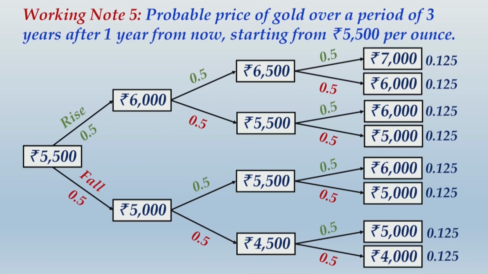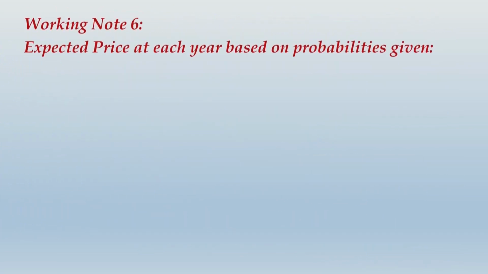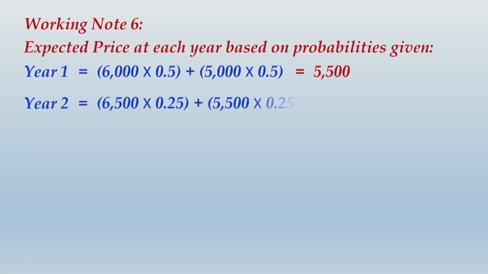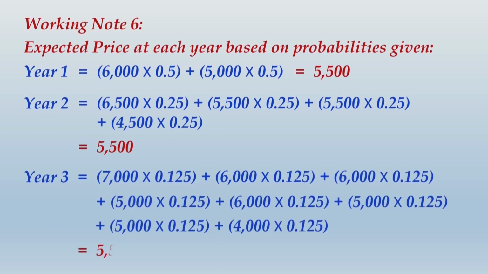Alright friends, once you have noted this tree of outcome, let us move ahead and compute the expected price at end of each year based on the probabilities, and you know how you will have to work out. This will give you a price of 5,500 as expected price each year. So quickly take note of this working and then I take you ahead.